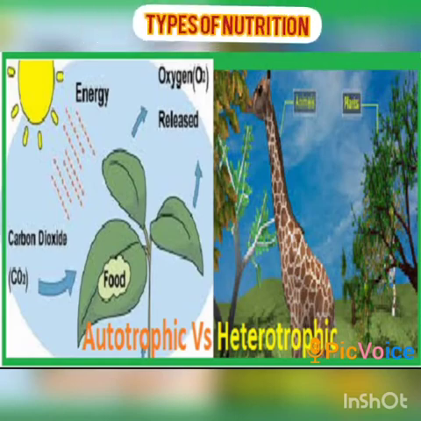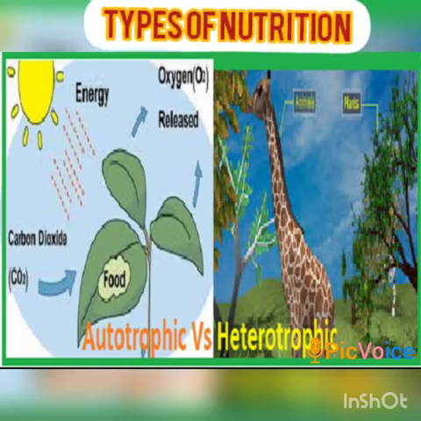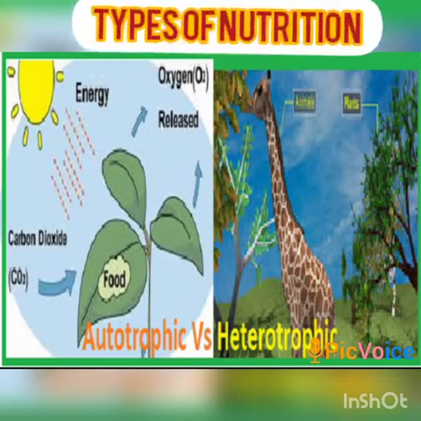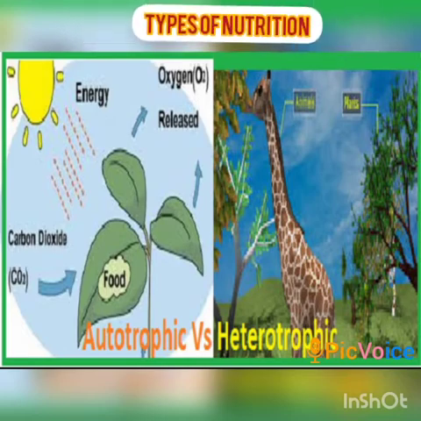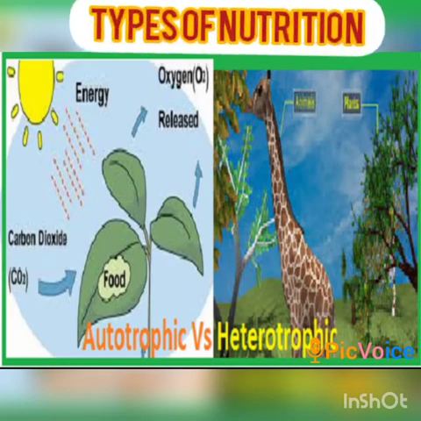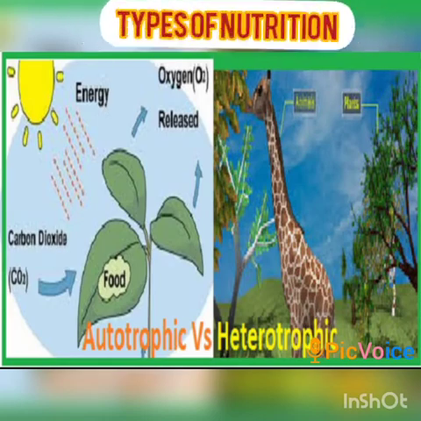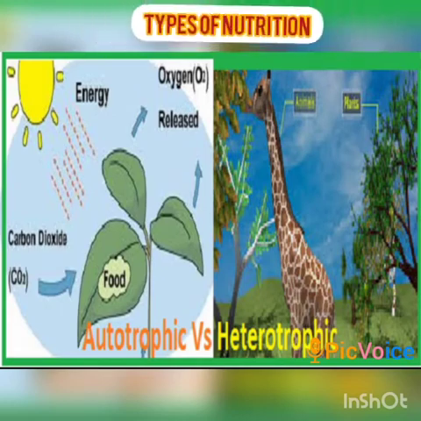These autotrophs include green plants and some bacteria. But other organisms directly or indirectly depend on these autotrophs, and they show heterotrophic mode of nutrition. So that type of organisms are called heterotrophs.